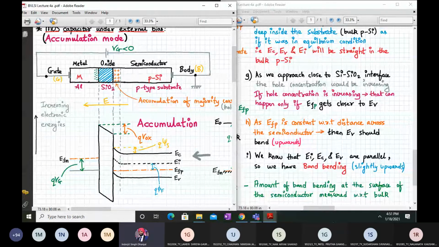Okay, so we'll again take a quick biological break of around 30 seconds. So close your eyes and relax for 30 seconds. We will move on to the next part, that is the depletion mode. So look away from your computer screens. Don't constantly stare at it, and relax your eyes.